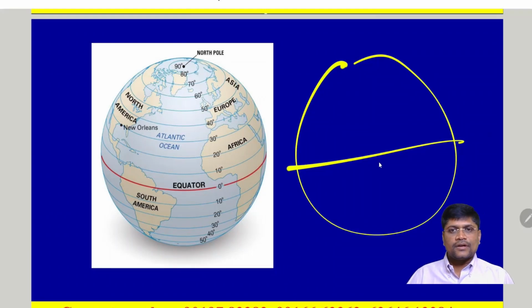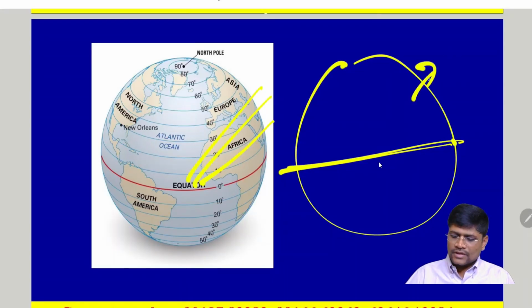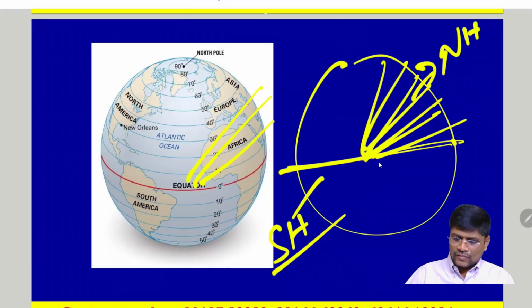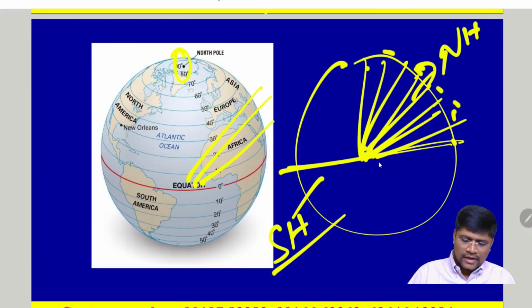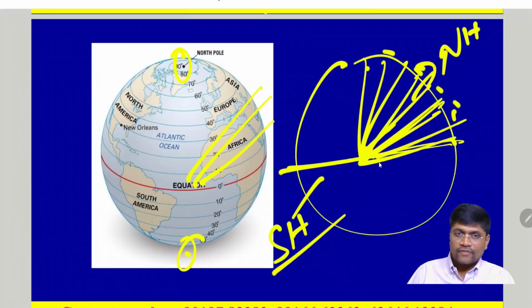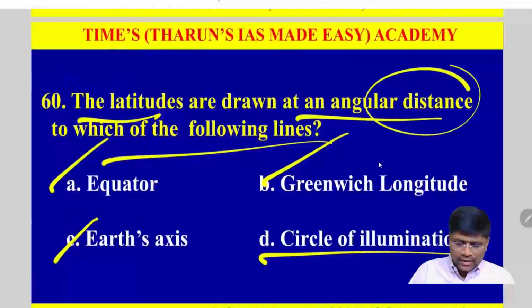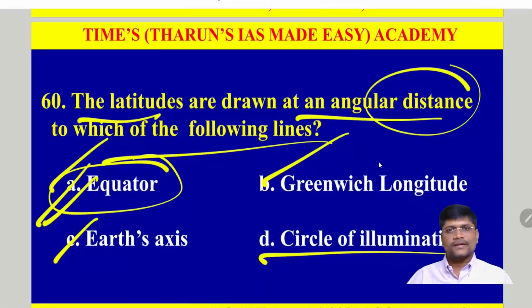These are the major lines drawn connecting east to west, located at an angular distance from the equator. The equator is the line which divides the Earth into two equal halves. Moreover, these are imaginary lines. The upper part is called the northern hemisphere, and the lower one is called the southern hemisphere. From here, we mark 90-degree angles: 10, 20, 30. So we have 90 latitudes in the northern and 90 latitudes in the southern hemisphere. These are located at an angular distance from the equator. The 60-degree latitude indicates that it is located at an angular distance from the equator. Clear? So all the latitudes are drawn at an angular distance from the equator. So option A is correct. Clear?